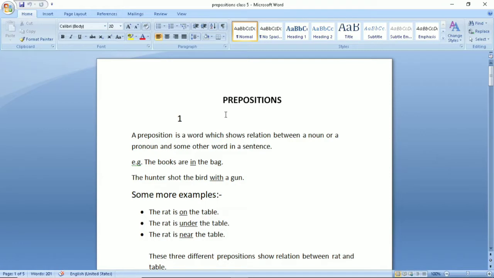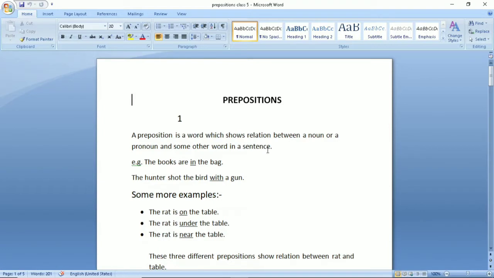Prepositions, they are very important for making sentences. And why are they important? Let us read. A preposition is a word which shows relation between a noun or a pronoun and some other word in a sentence. So, what do you understand by this definition?